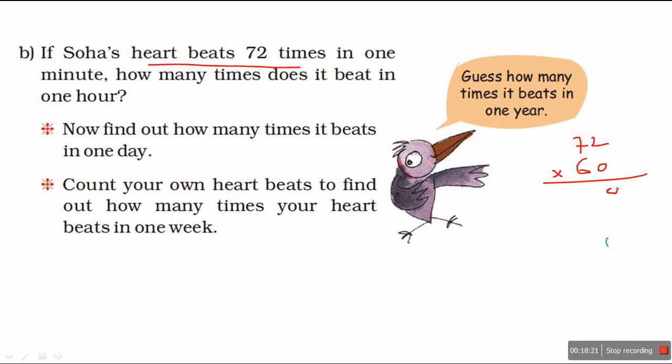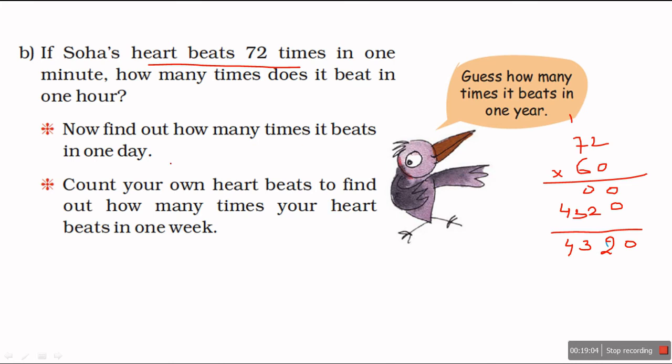We will multiply 0, 0. Now I will multiply 60, so I will put 0 here. 6 2s are 12, 2 carry over 1, 6 7s are 42 and 1, 43.